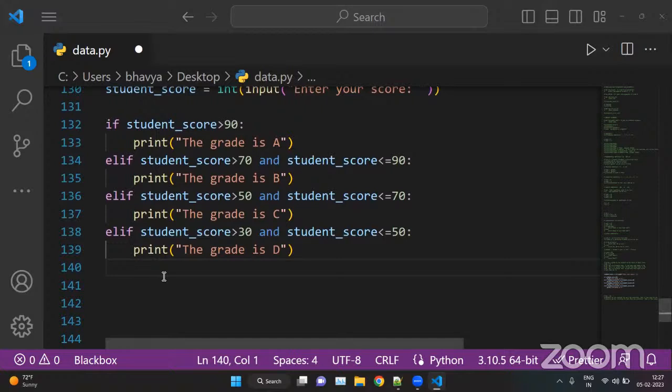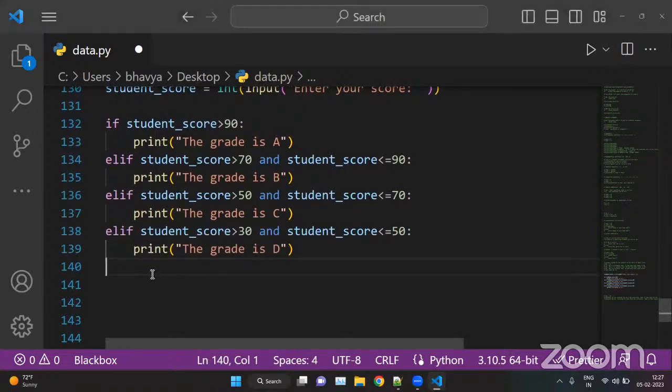So it's not even necessary to put an else statement as well. Okay, so here we cannot put else. So else is optional. Okay, so we can put elif or we can put elif.